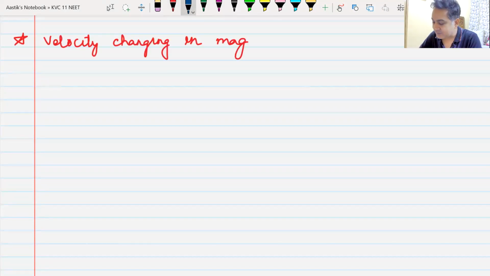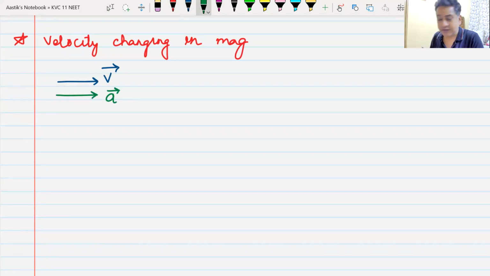I can give some example. If velocity direction is like this, acceleration direction is like this, that means they are in the same direction. Velocity and acceleration are in the same direction, velocity will increase. Do we understand this? That is how you can change velocity in magnitude only.